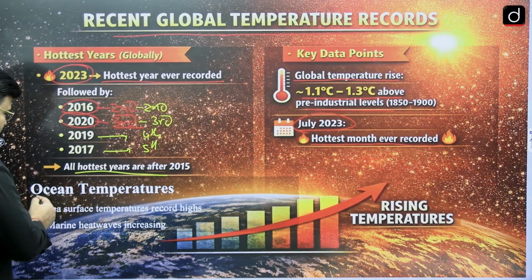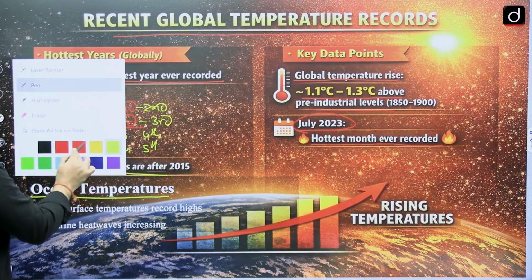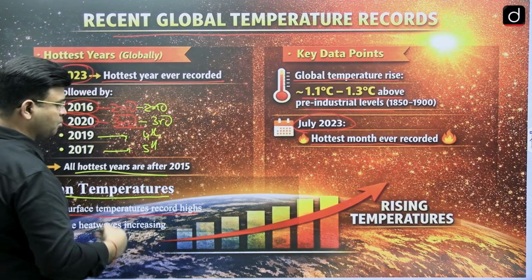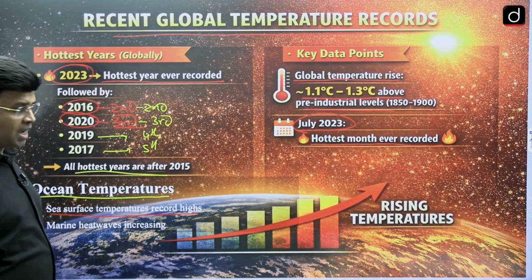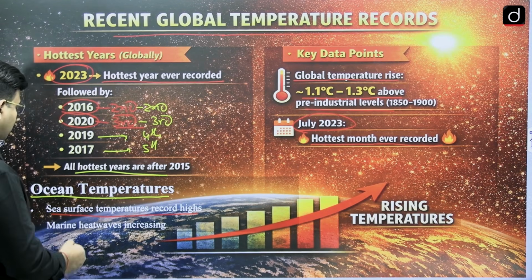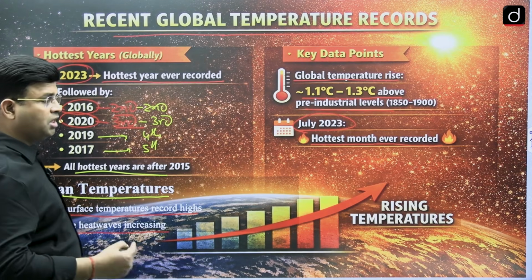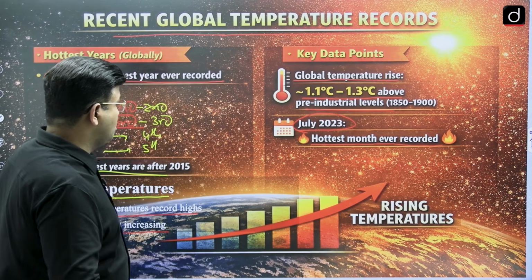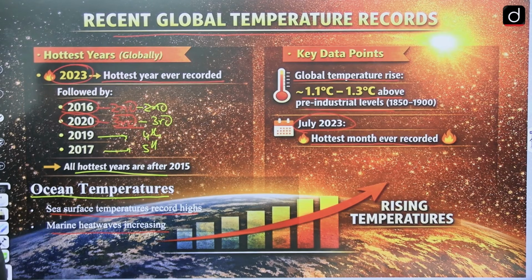And especially if I am talking about ocean temperature, the sea surface temperature is at record highs. The temperature of the ocean is also recording highs, because of which ice is melting, and you can see marine heat waves. Marine means ocean, and heat waves are there. So this is what we have seen about recent global temperature records.